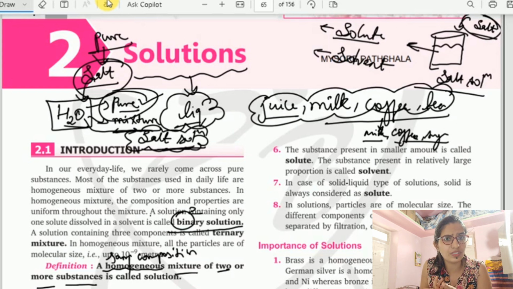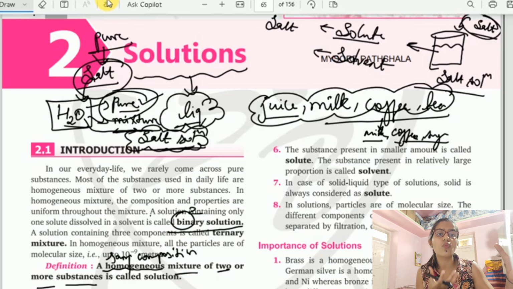Salt is a solute. And water is present in larger quantity, because it is a glass of water, right? And it's a spoon of salt. If we compare the quantity, obviously water is more compared to salt. So the solvent here is water.